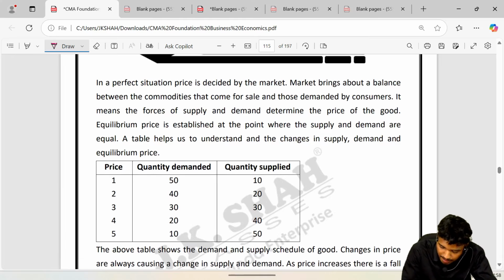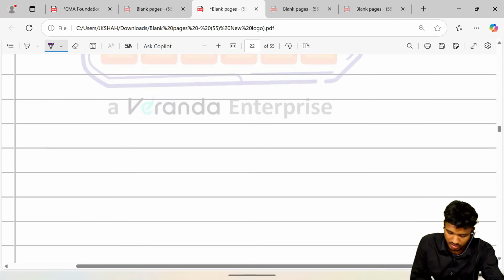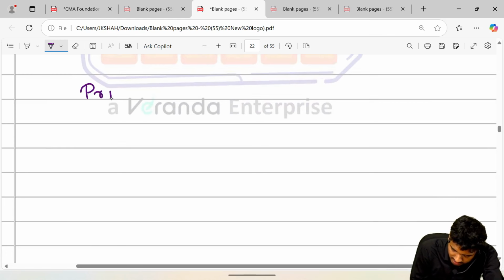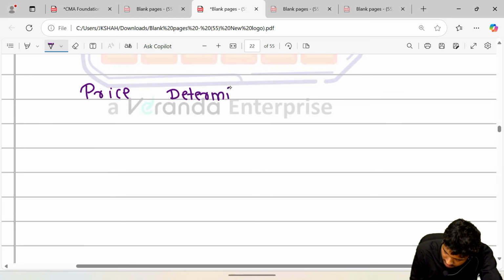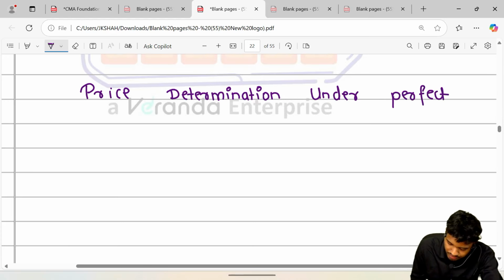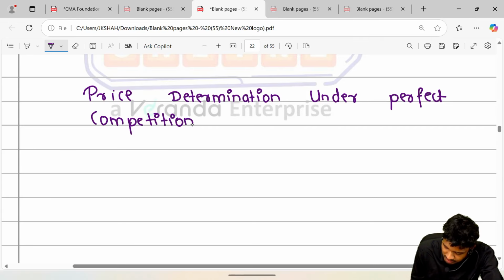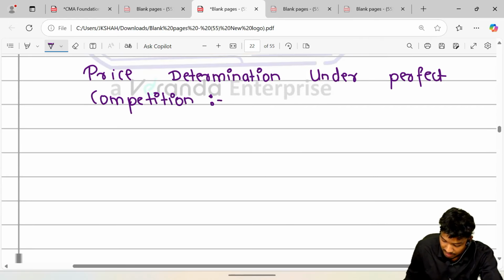Let's go to the blank pages. Price determination under perfect competition. What does it mean? Example. Understand it calmly.